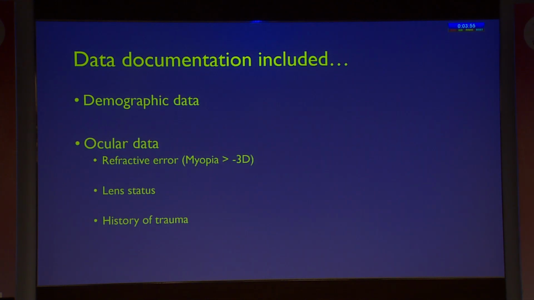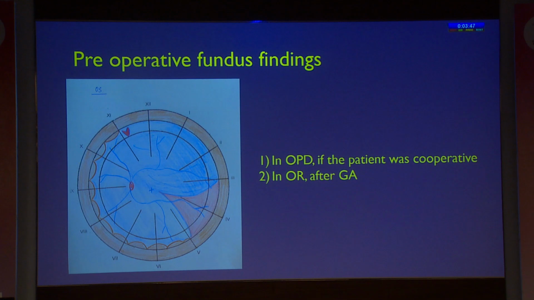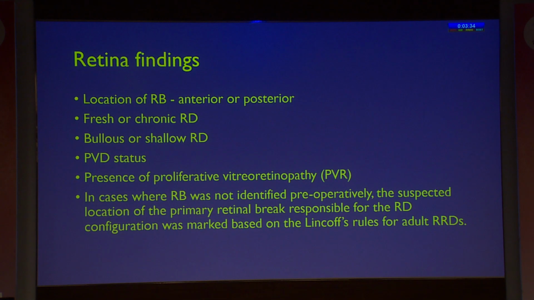The data documentation included demographic data and ocular data consisting of refractive error, lens status, and history of trauma, and preoperative fundus drawings on the Amsler's chart. This Amsler's chart was done in the OPD if the patient was cooperative, and in the OR after inducing general anesthesia in cases where the patient was not cooperative for preoperative fundus examination.